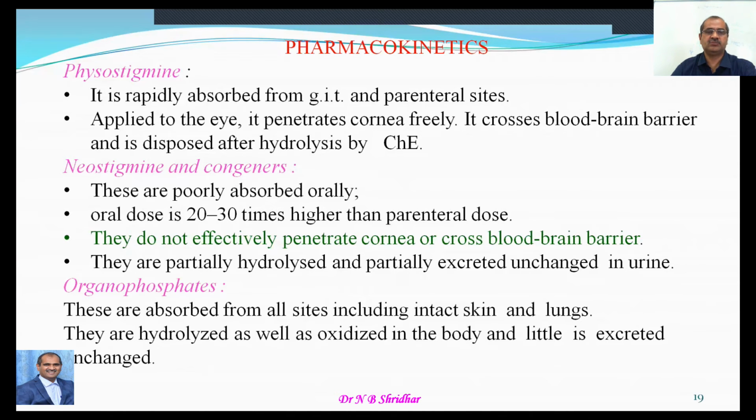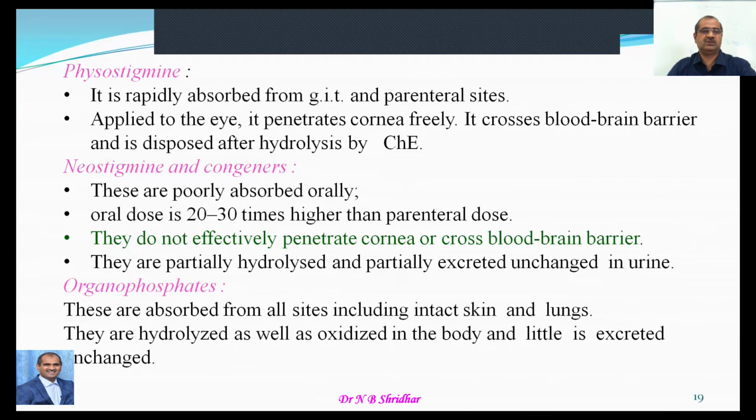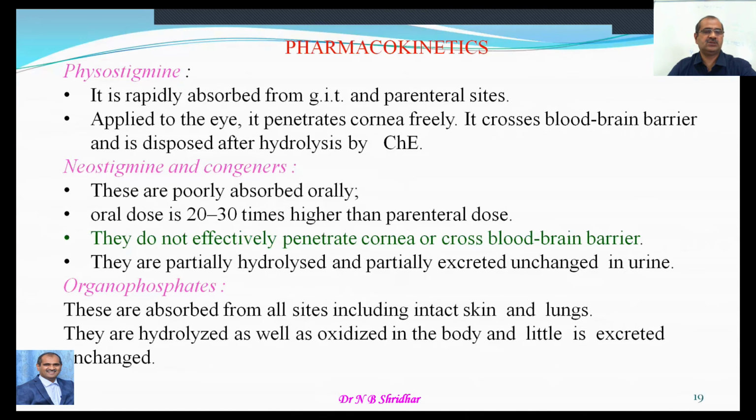Neostigmine, physostigmine and organophosphorus compounds all belong to the anticholinesterase agents. Neostigmine and its congeners are poorly absorbed orally, and the oral dose is 20 to 30 times higher than the parenteral dose.